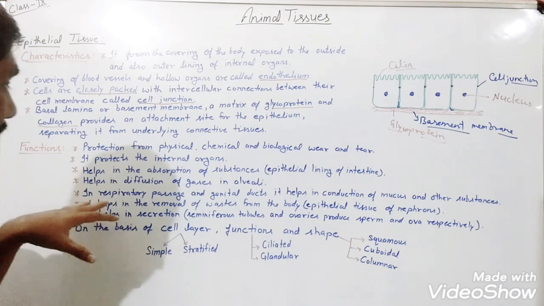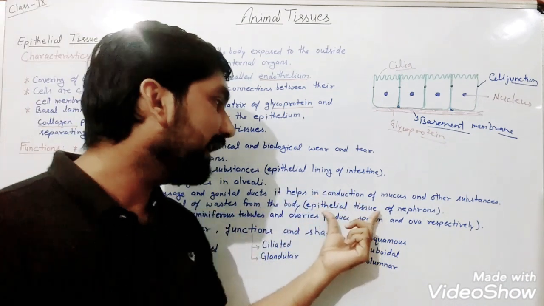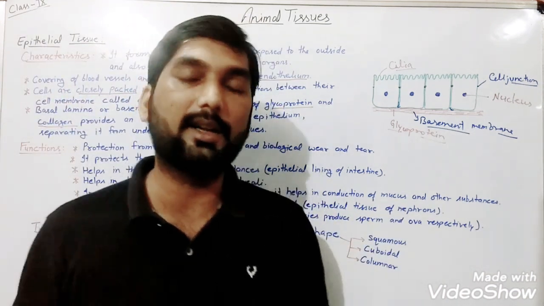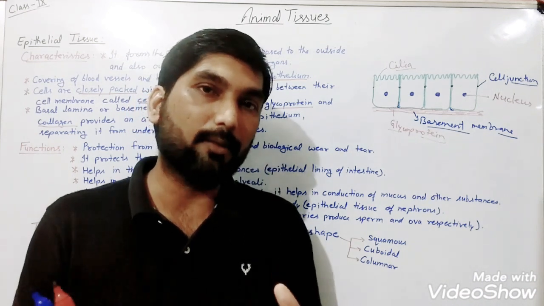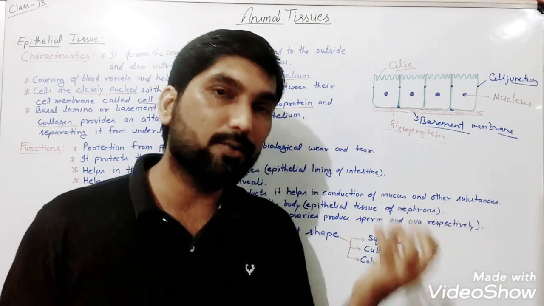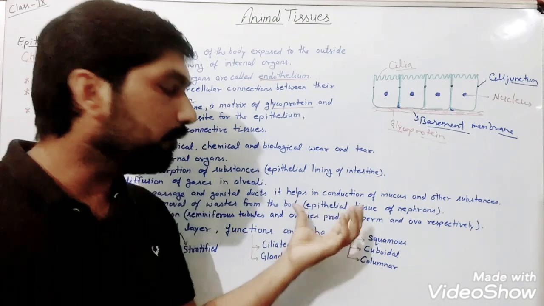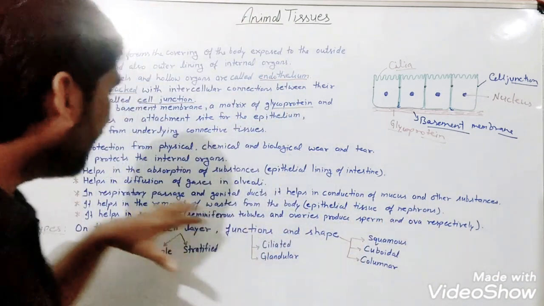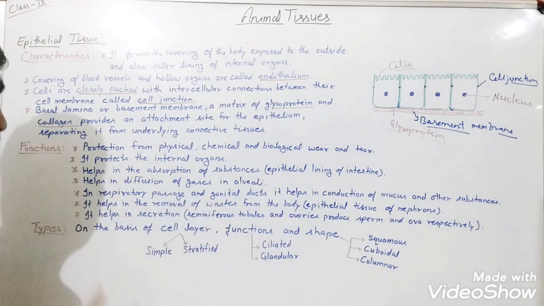Then they also help in the removal of waste from the body. When we talk about the epithelial tissue of nephrons, perhaps you know that in the excretory system, kidneys are our main excretory organs, and nephrons are the units of kidney. The removal of nitrogenous waste is done in the nephrons, and hence it is also taking part in the removal of waste substances from the body.